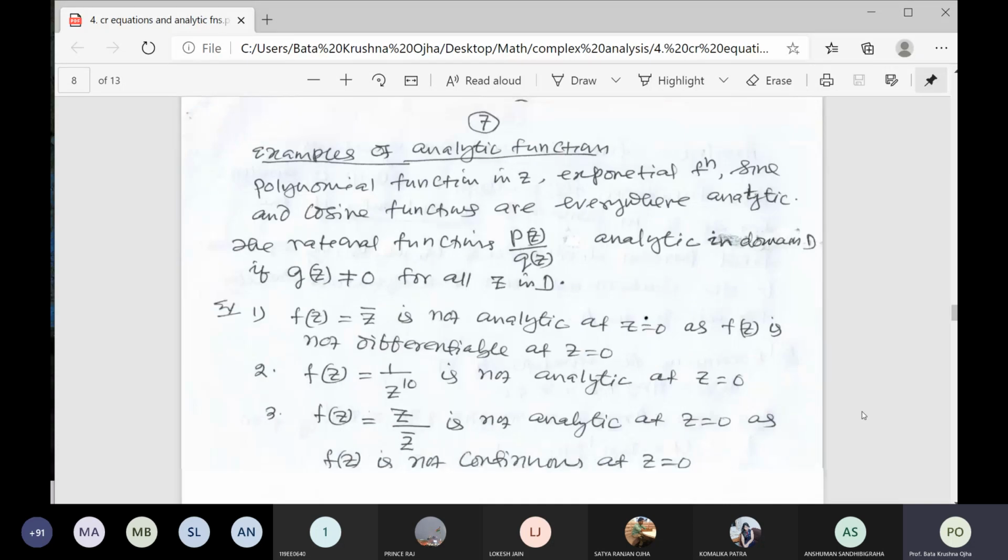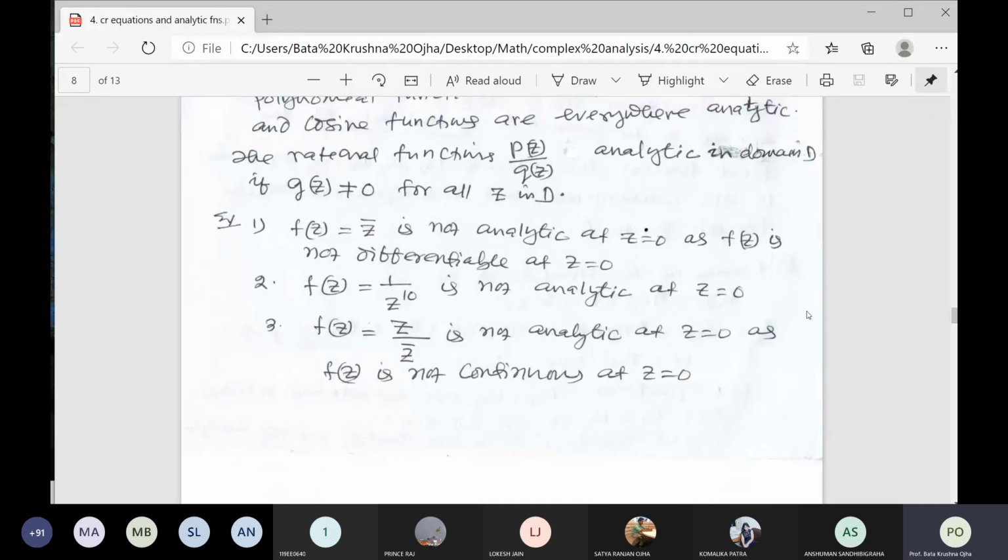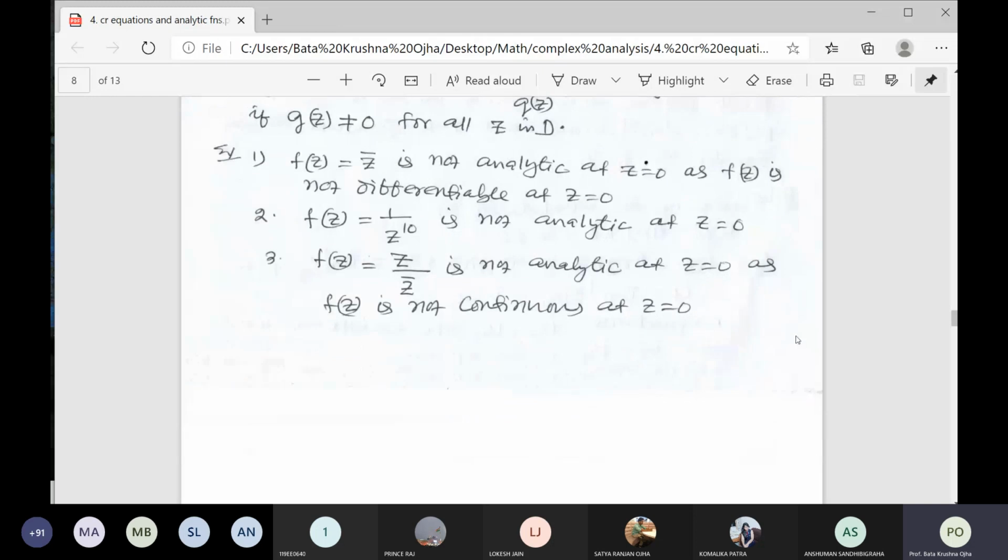Now some examples. f(z) is equal to z bar is not analytic at the origin, as f(z) is not differentiable at the origin. I have already given the proof of how f(z) is equal to z bar is not differentiable at the origin. Since it is not differentiable at the origin, it is not analytic. f(z) is 1 by z to the power 10 is not analytic at the origin, but at all other points it is analytic, because at z is equal to 0 the denominator does not exist, according to the rational function.